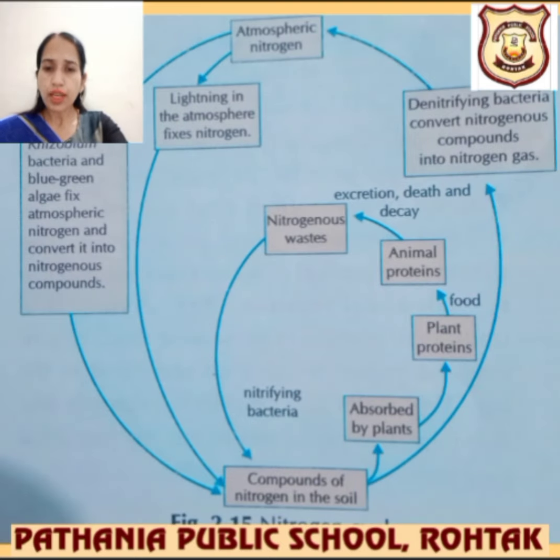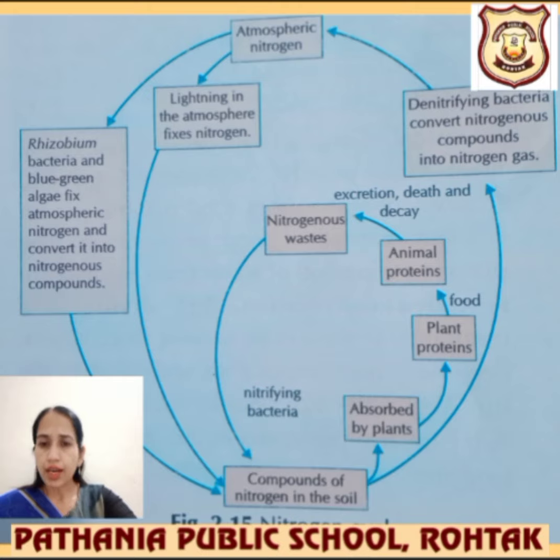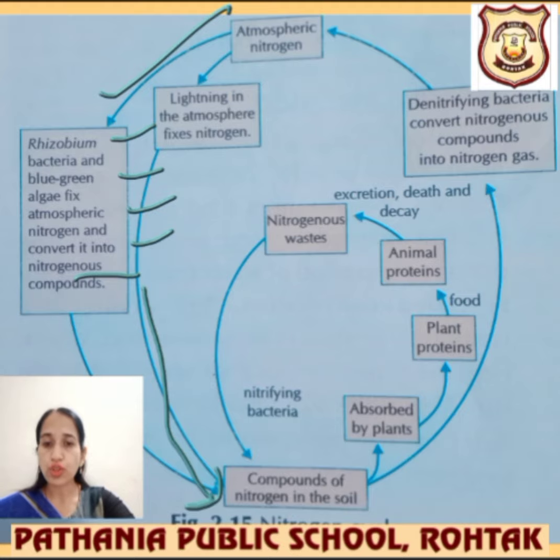So in this cycle you can see over here, rhizobium bacteria and blue-green algae fix atmospheric nitrogen and convert it into nitrogenous compounds. It is written over here. Second is also clear. And it is dissolved in the soil in the form of nitrates.